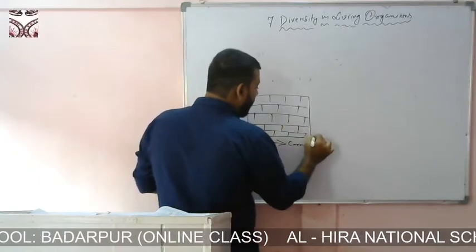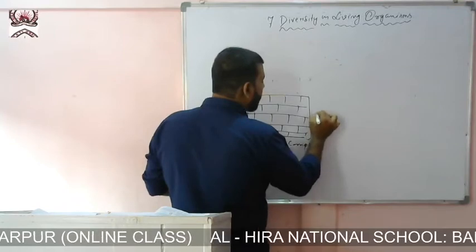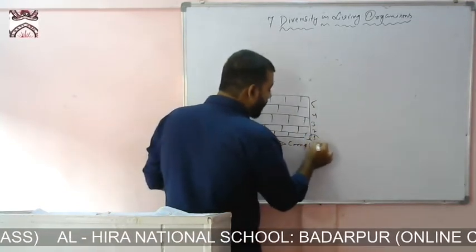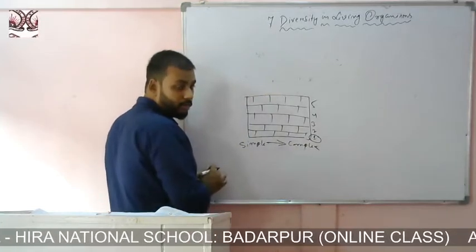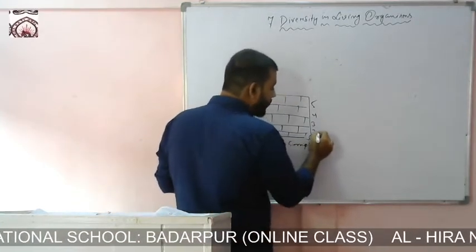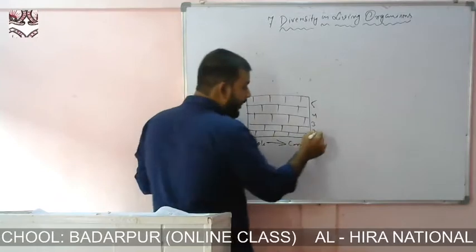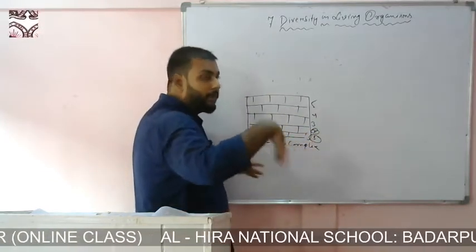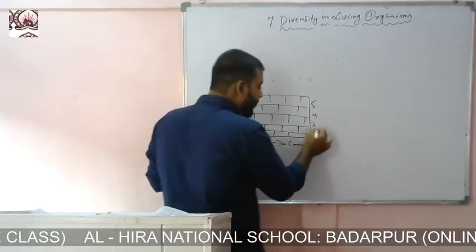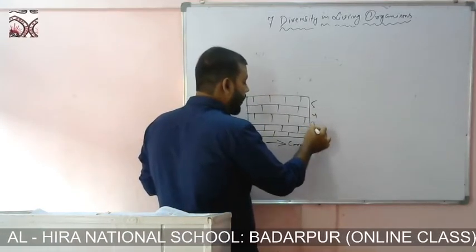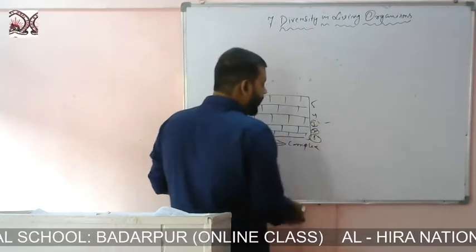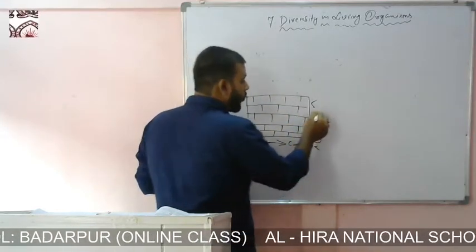Suppose this is level 1, level 2, level 3, level 4, level 5. There may be 5 organisms which have similarities in level 1, but among these 5, maybe 3 of them are similar in level 2 and 2 of them are not similar, so they will be in another group. Next, from the 3, maybe 2 more are similar, one is not similar, so one will be deviated. Now out of these 2, one is similar.